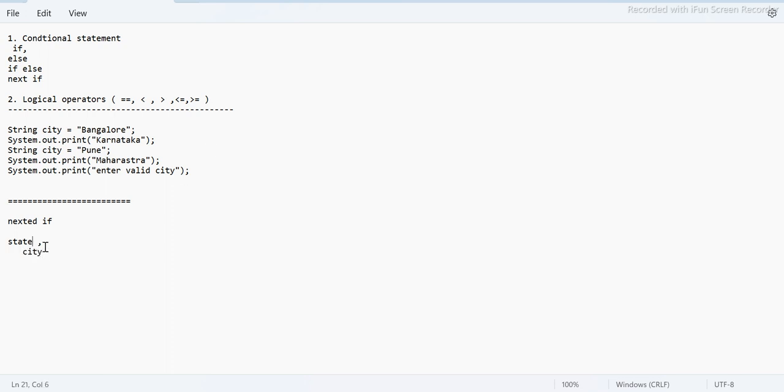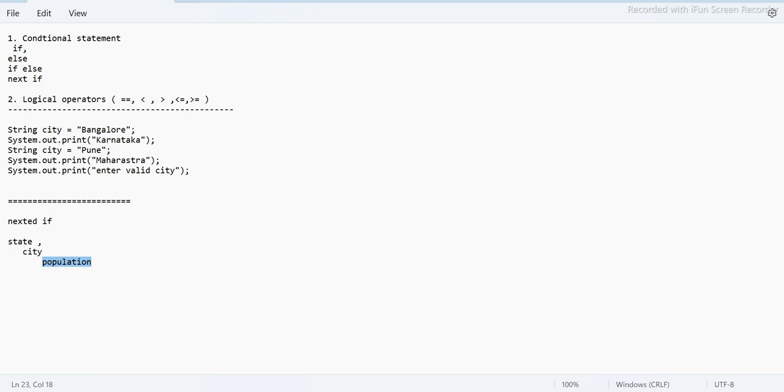First it should check state, then city, and then inside the city it should check population. Something like this, guys. I am interested to display the population based on the city.